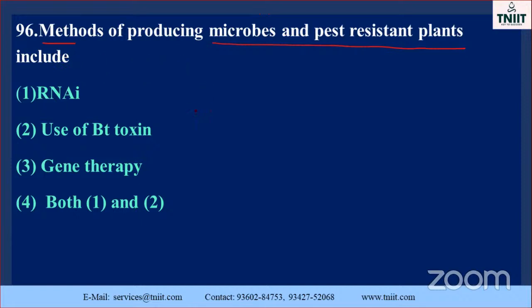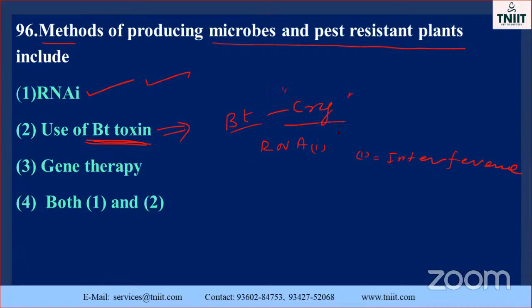See here, we saw it just now: RNAi. RNAi means RNA interference, where i is denoted as interference. Yes, it is a correct one. Use of Bt cotton: Bt toxin is already in Bacillus thuringiensis, that is denoted as Bt. Which gene is present in it? Cry gene. So this is also a correct one.